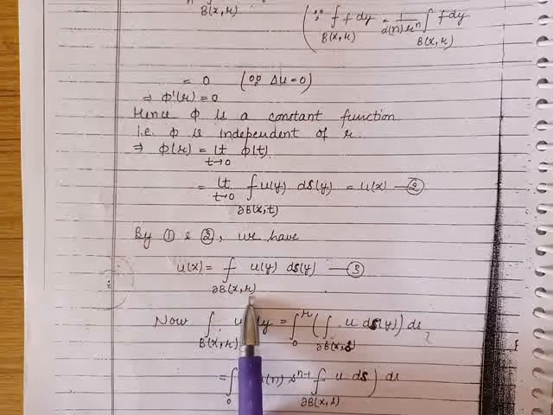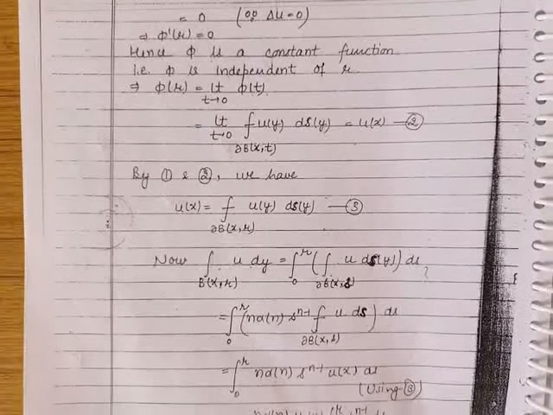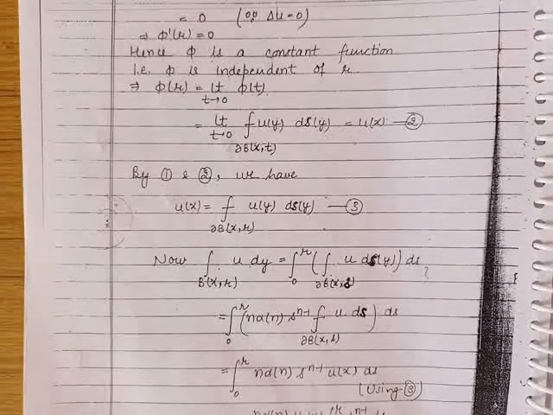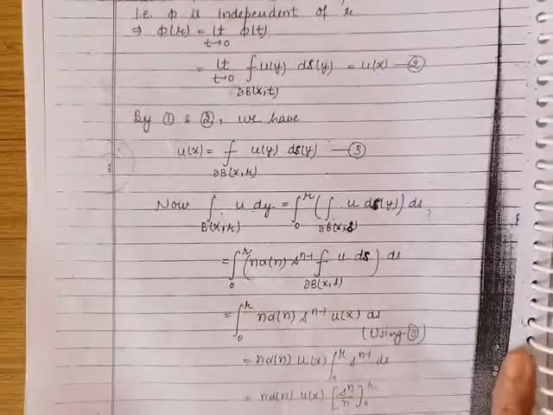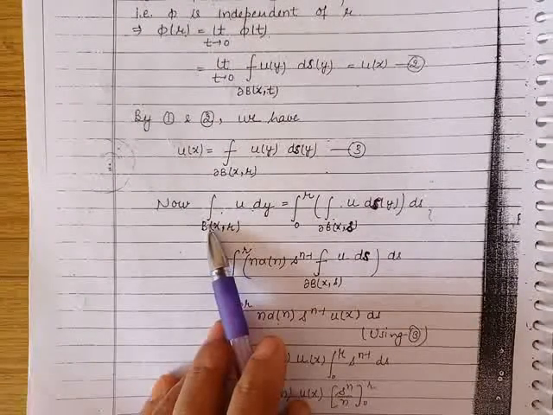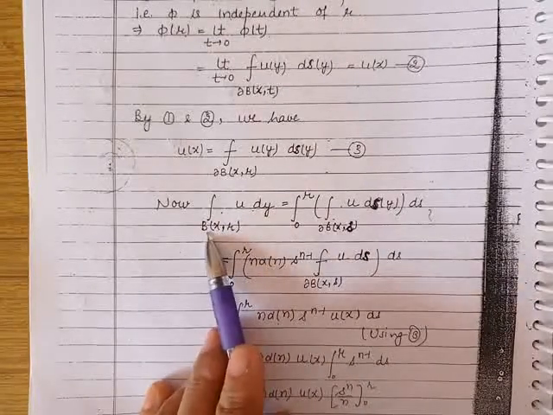So this proves one of the parts of the mean value formula. Now to prove the second part. In the second part, we are to prove that the value of function u at x is equal to the average of function u over the entire ball with center x, radius r. To prove the second part, let us consider the simple integral of the function u over the entire ball with center x, radius r.